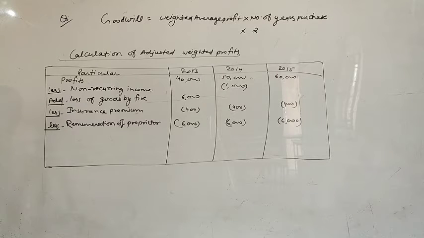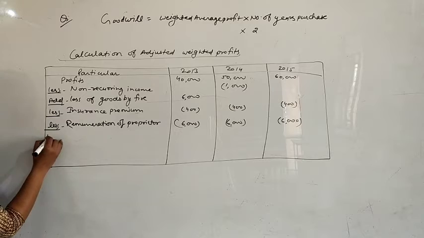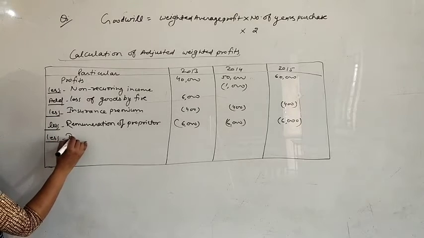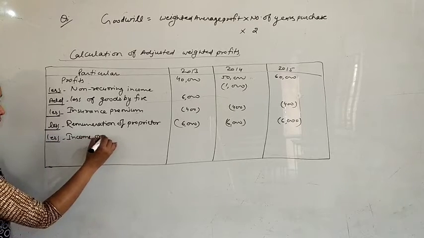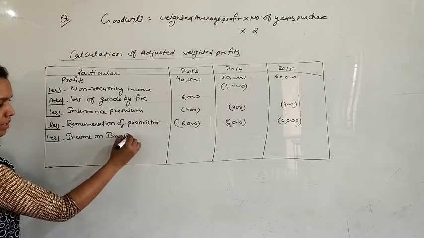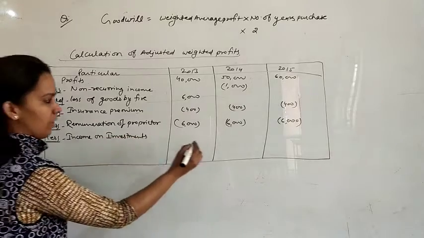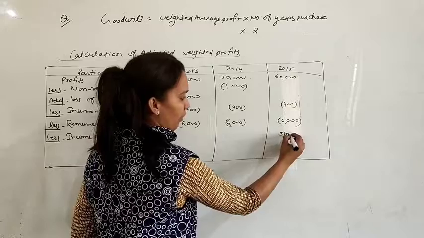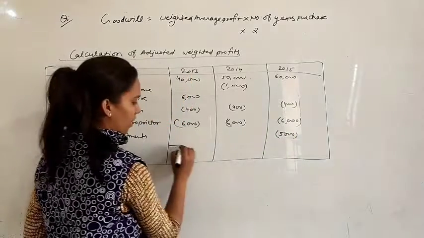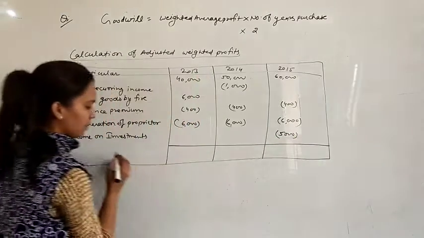Next one, profits of 2015 include 5,000 rupees income on investment. Income on investment is also deducted. So less income on investments, that is 5,000 in 2015's profit. So find out the adjusted profit.